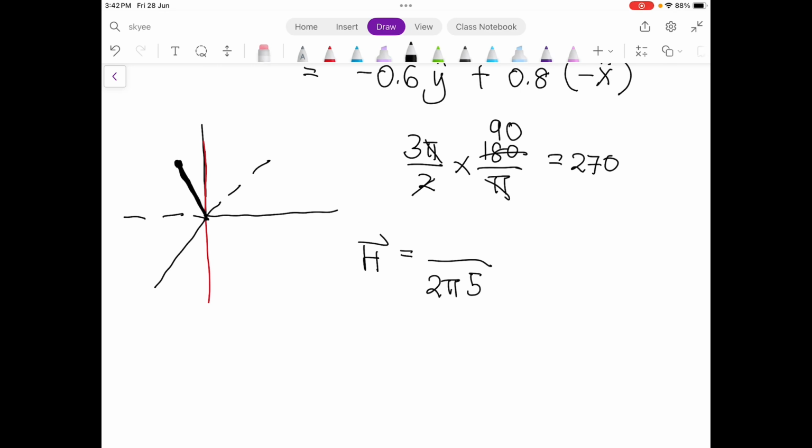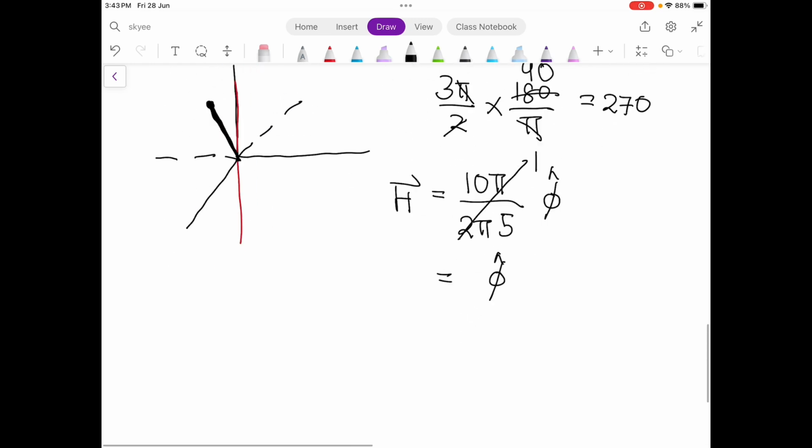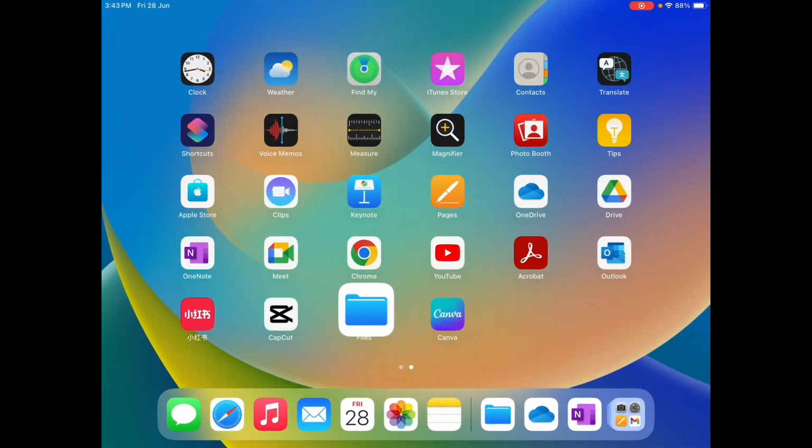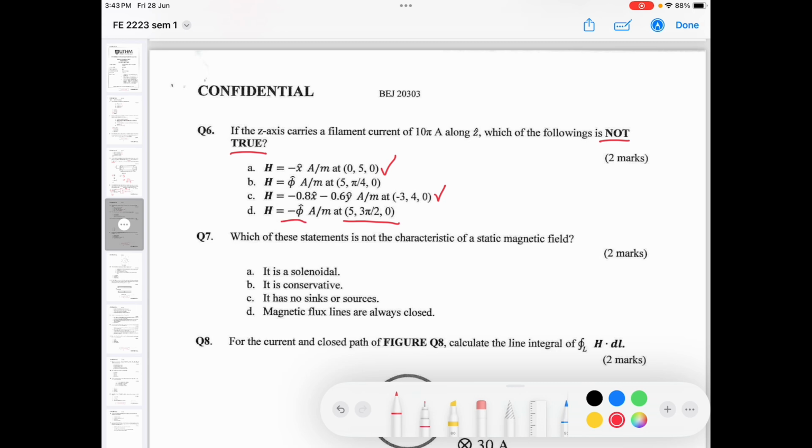I replace I with 10 pi, so the answer is phi. But the question is saying that it equals negative phi. So this is not correct. So the answer is D.